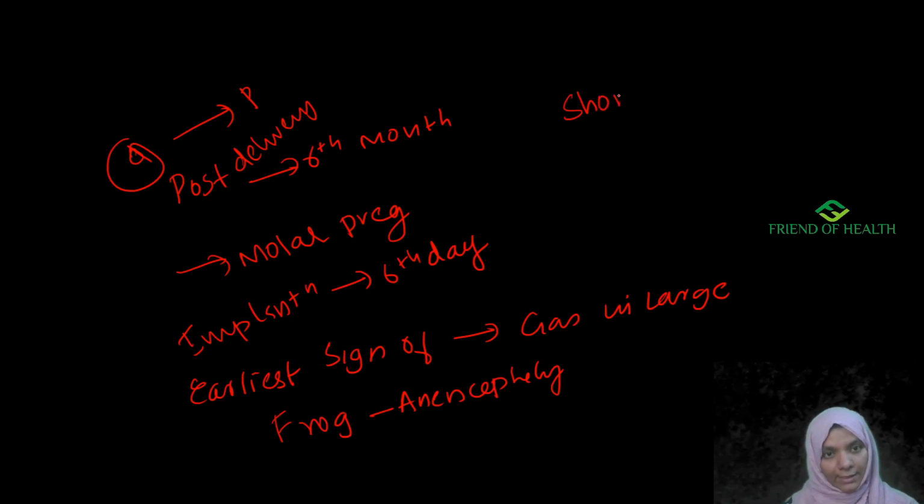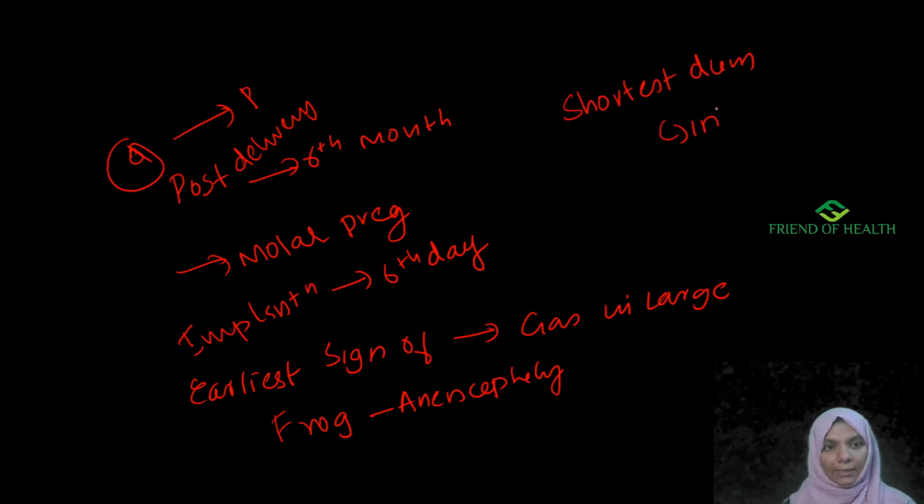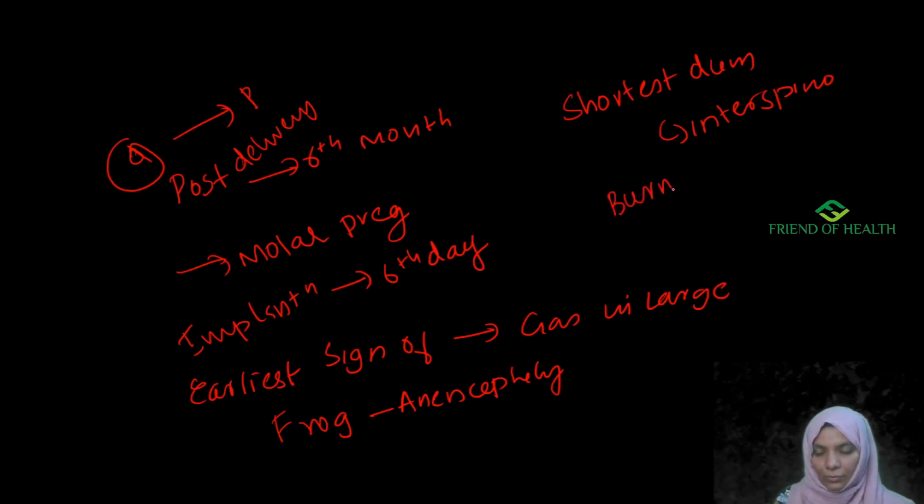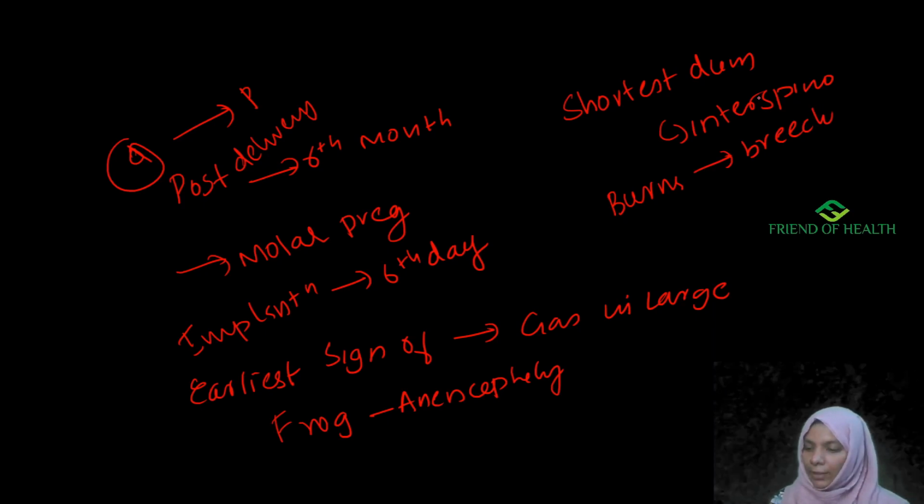The shortest diameter of pelvic cavity is interspinous diameter. Okay. Next one is Burns-Marshall technique is used to deliver after coming head in breech. Okay, so the Burns-Marshall technique is used in breech delivery for the after coming head.